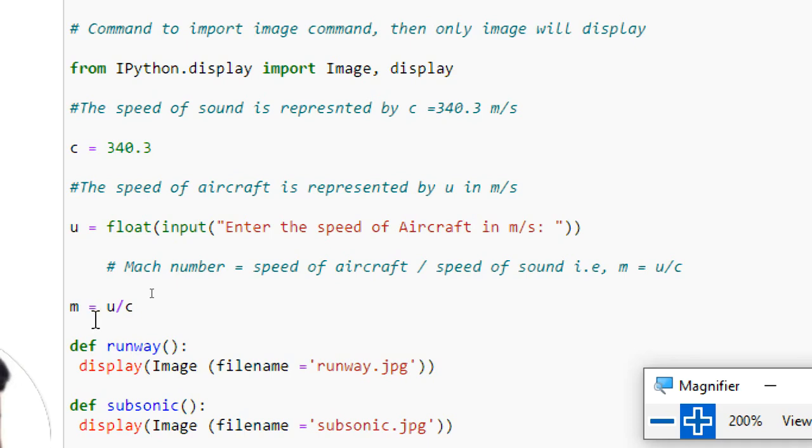Next I am going to use the formula for Mach number. M is equal to U by C. U is the speed of the aircraft and C is the speed of the sound.